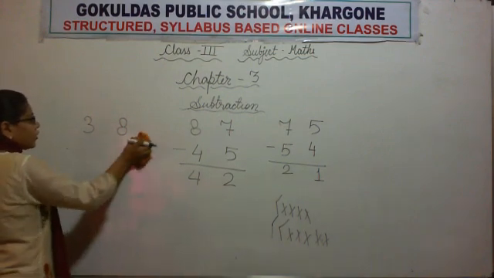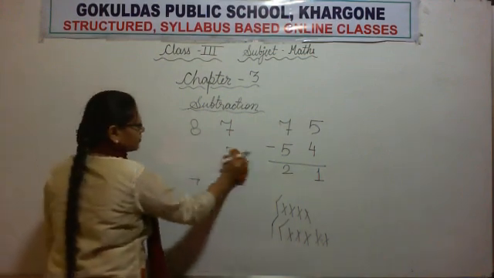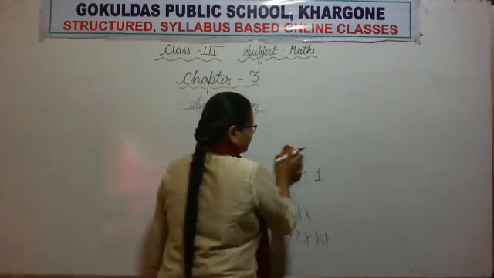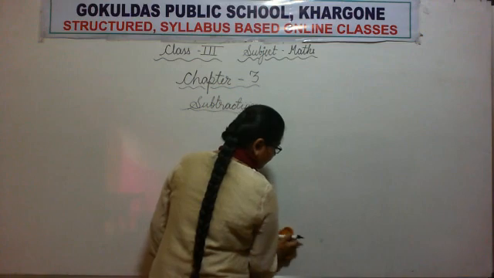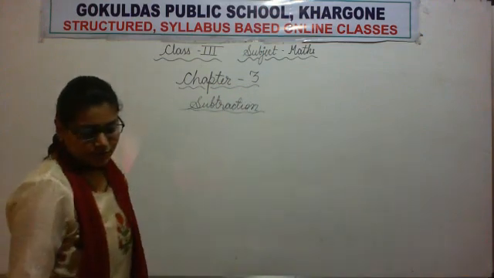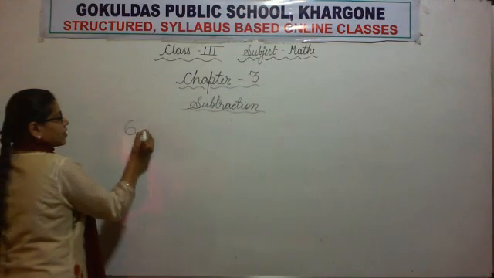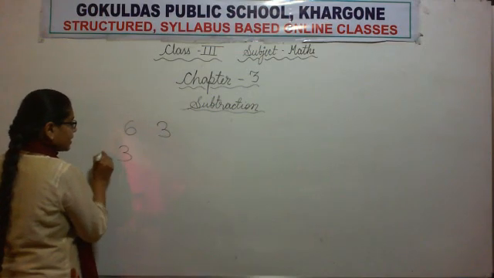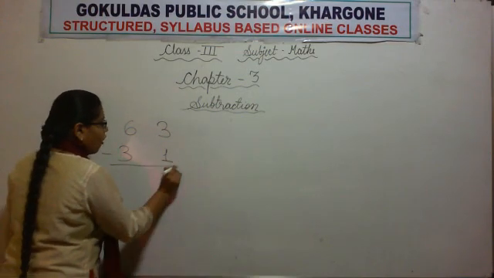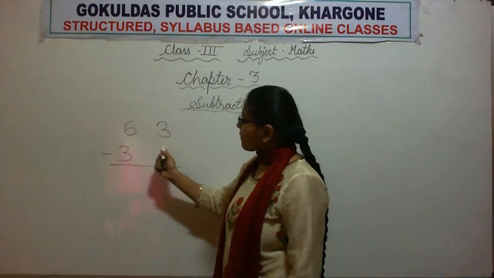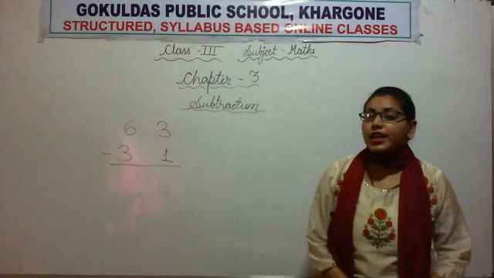Now the next one. Try to do by your own. The next one is 63 minus 31. All of you draw 3 sticks, because 3 minus 1.